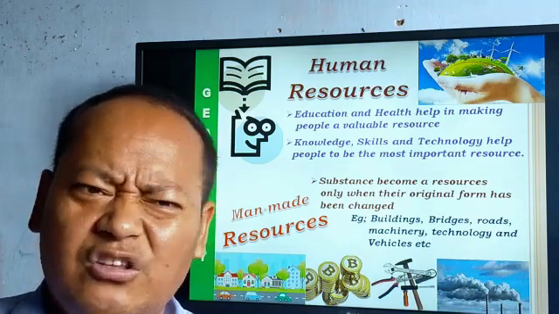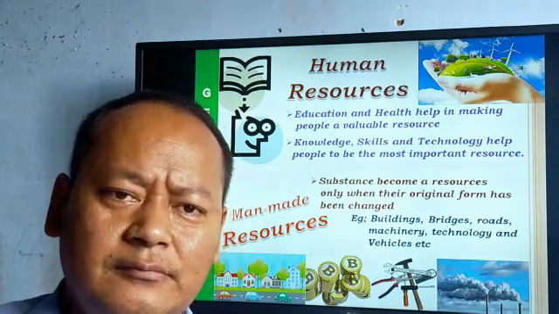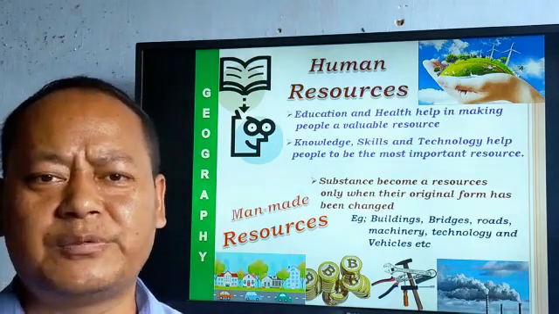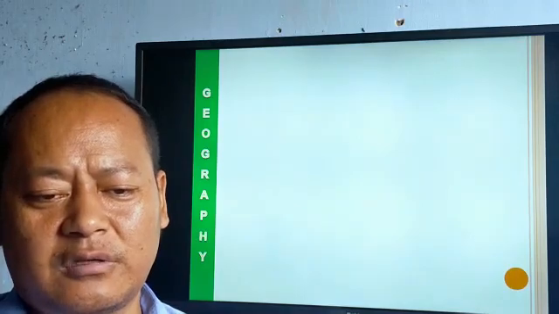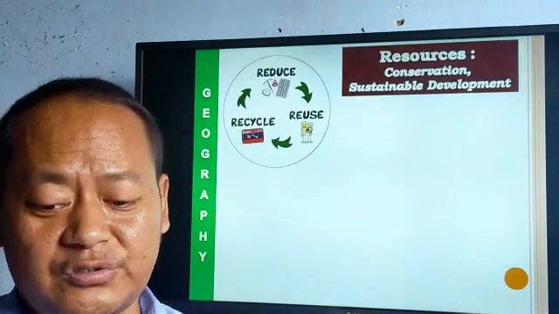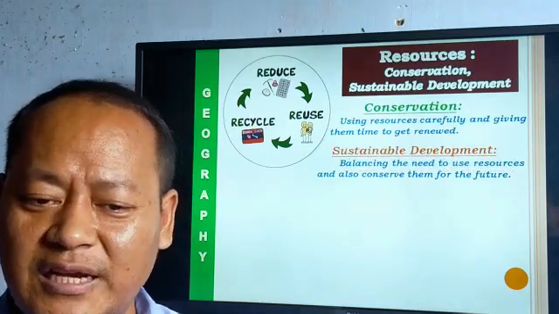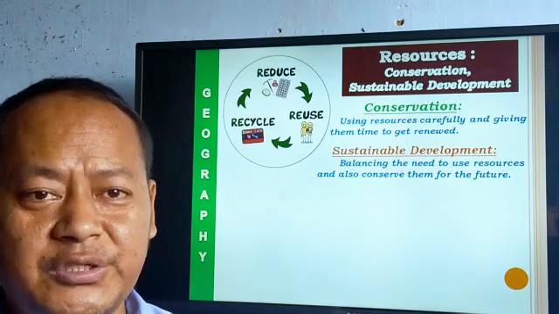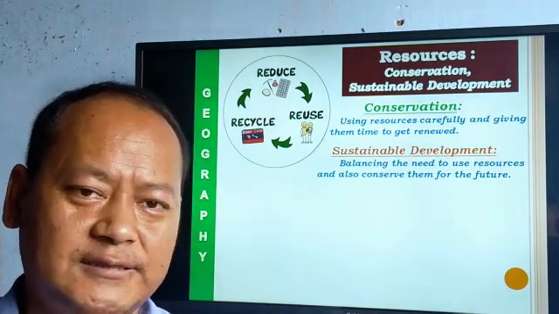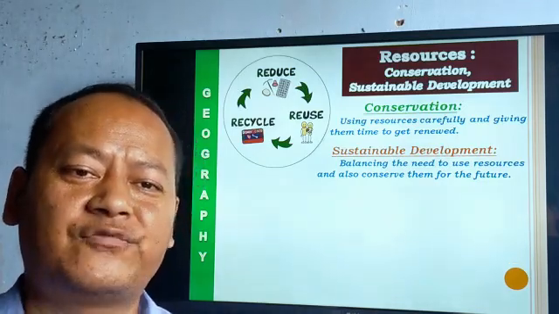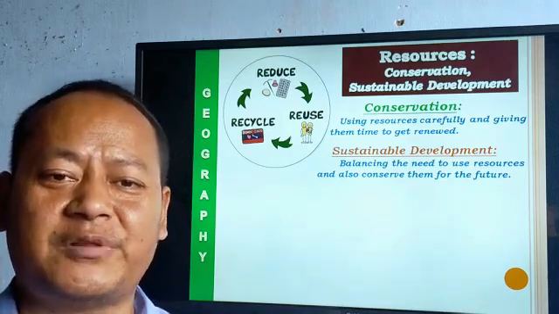Okay, my dear student, do you think that all the resources are unlimited? No, not at all. Some of the resources need to be protected and cared for because they can be gone from this earth. Now you see, resource conservation and sustainable development. Conservation means what? Using resources carefully and giving them time to get renewed. Conservation doesn't mean that we should not use resources. No, use resources as much as you want, but care for them. You have to use them and make time for them to get replenished.